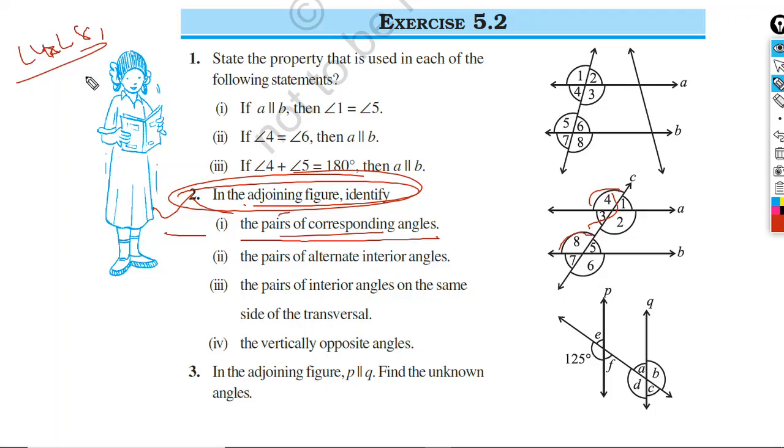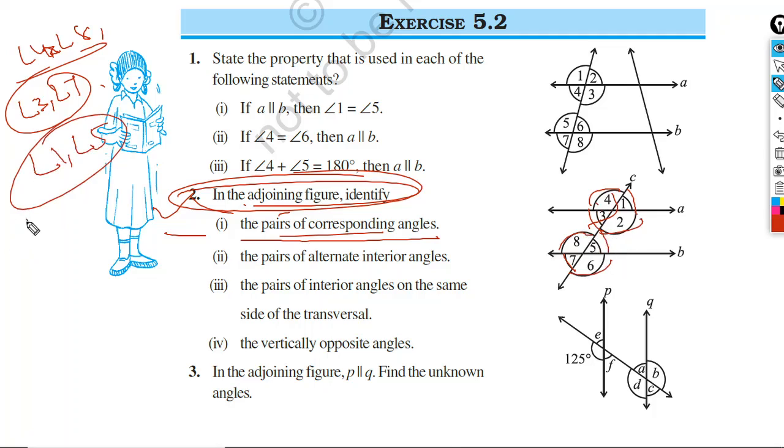Then another pair is angle 3, angle 7. Now angle 1 and angle 5. Last pair is angle 2, angle 6. They are the pairs of corresponding angles.